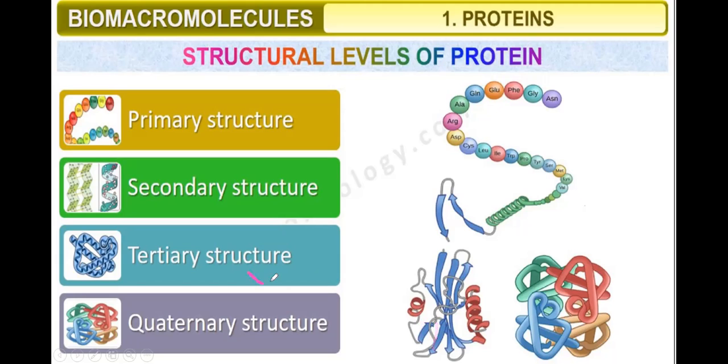That is called the tertiary structure. When there is more than one polypeptide, that is called the quaternary structure. Here it is hemoglobin. There are four peptide chains: 1, 2, 3, and 4. This is the quaternary structure. So let us discuss what is the primary structure, secondary structure, tertiary structure, and quaternary structure of protein.